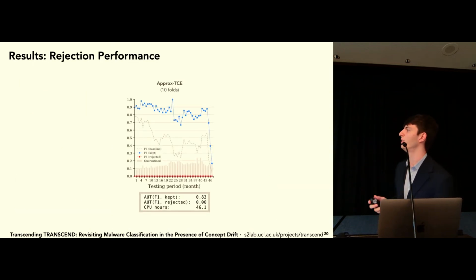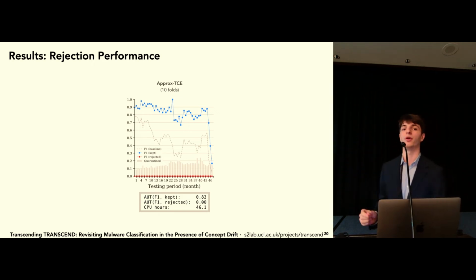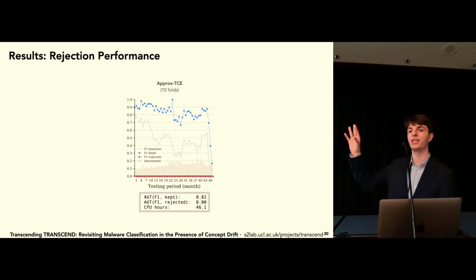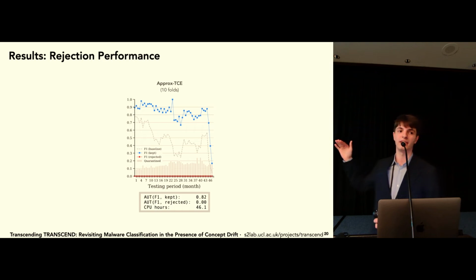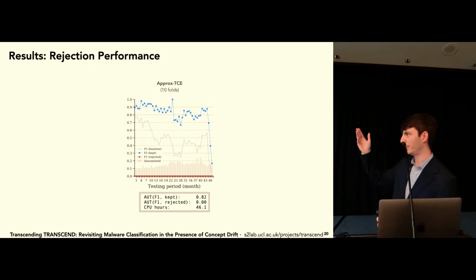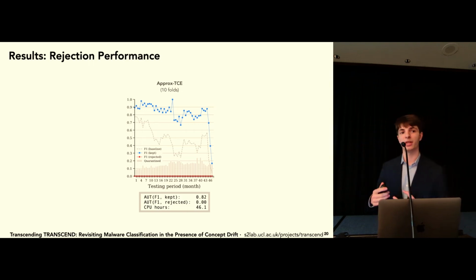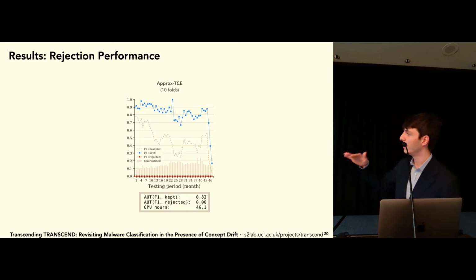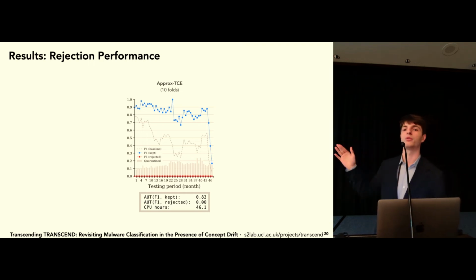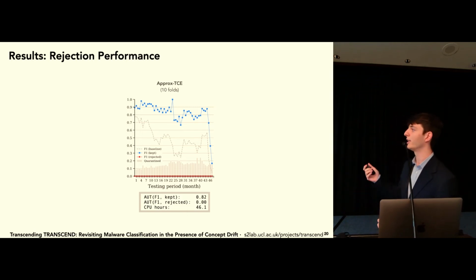Just to interpret these slides, the middle dashed gray line is the baseline performance. So we're training on 1 year and testing over 4. We can see that the baseline performance deteriorates, and this is due to the drift in the data set. And then we have the top blue line, which is the F1 score of the kept elements that Transcend decides to keep, and the F1 score of the rejected elements is in red. So we'd want the blue line to be close to 1 and the rejected line to be close to 0. This would mean that Transcend is accepting correct classifications and rejecting incorrect classifications.